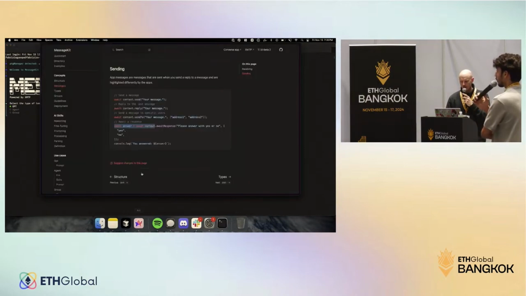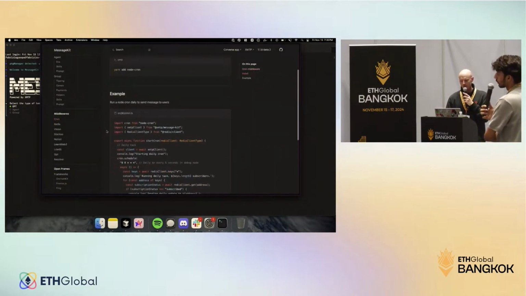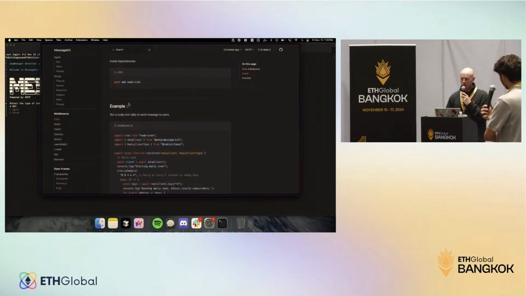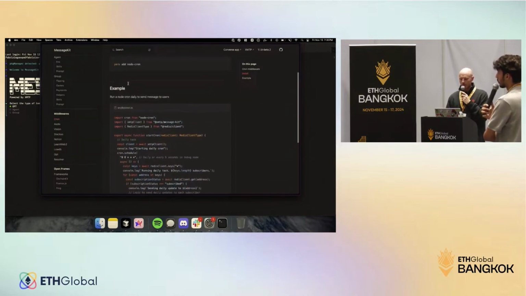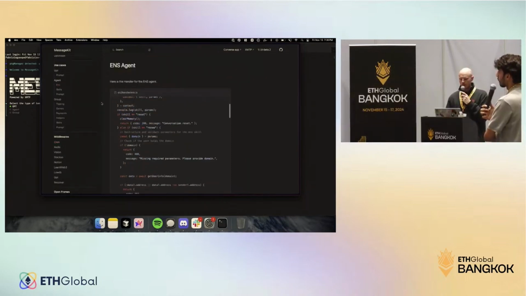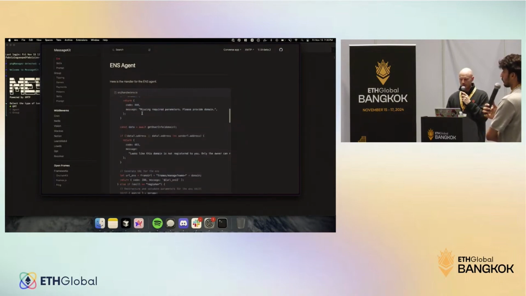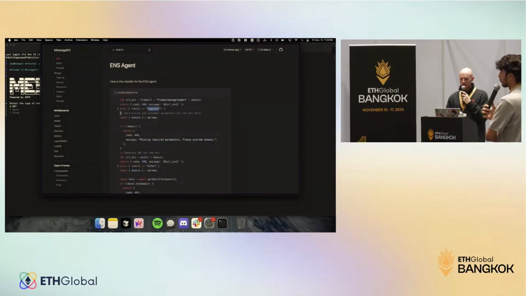Yeah, we call them middlewares. For example, in this case I use the Cron middleware to send daily updates if you subscribe to a bot. You just have this file, and then you integrate that into your main handler. This is the full ENS bot with all the skills. I have a reset skill, and how to register an ENS domain, and each one of these code blocks can talk to any external API and return a response.